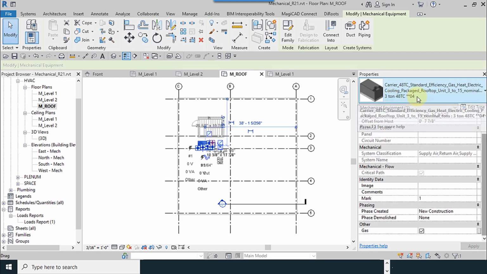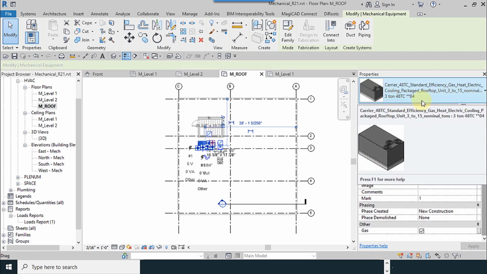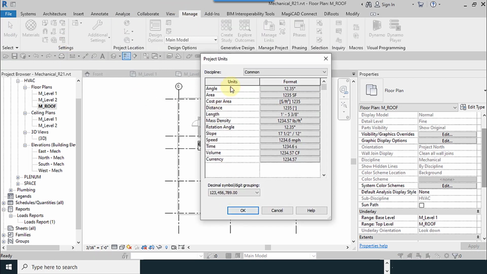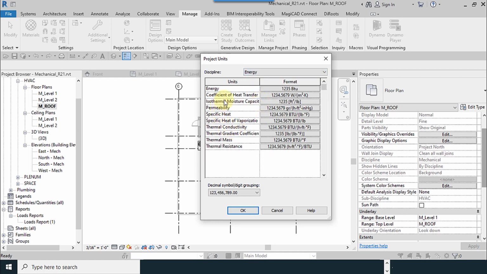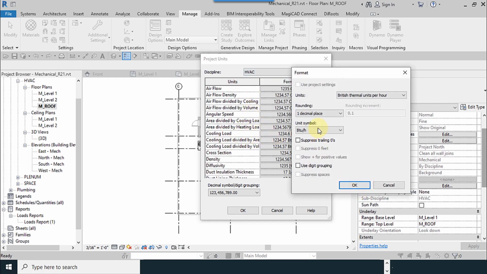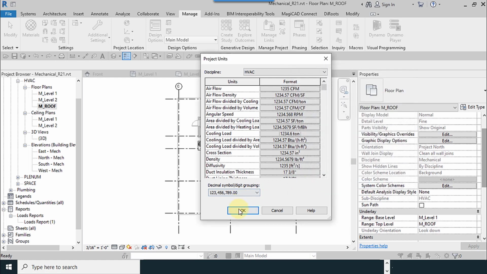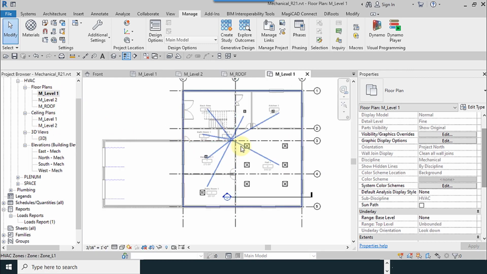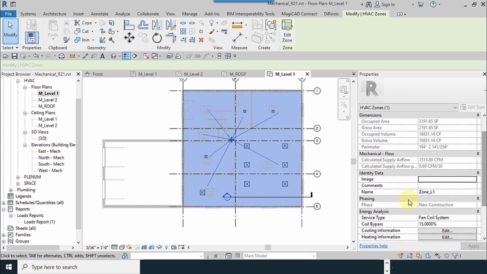Okay. Now our rooftop unit is, I try to convert the units. Okay, so I go to the project units and select the energy, search for the parameter. It isn't here. I go to the cooling load. I change the BTU per hour to the ton. Okay, so I return to the level 1 again. You can see it in the figures or tables, but I will explain it later.